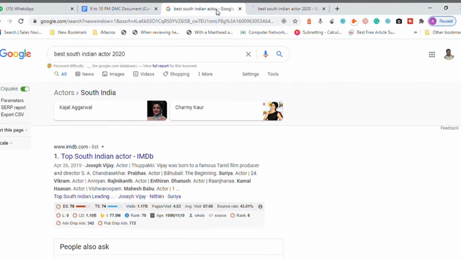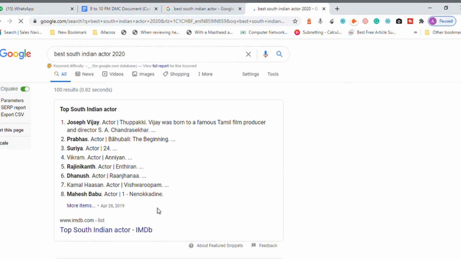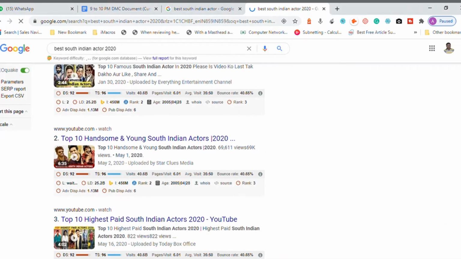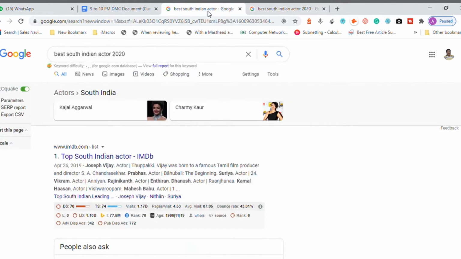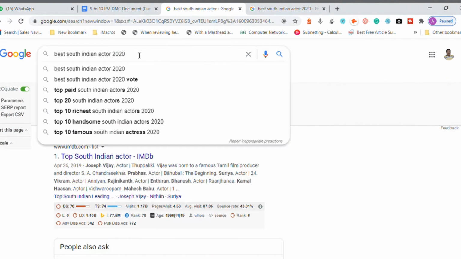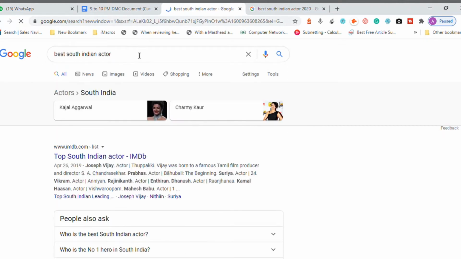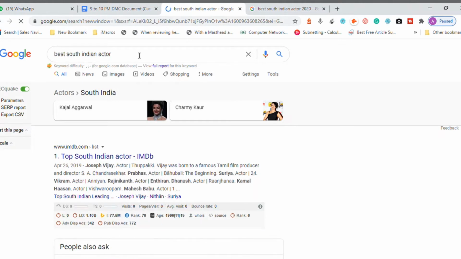Now, this one, IMDb, top South Indian actor is coming, but when I look at this one, top South Indian actor is shown in the rich results, separate box, correct? Yes. Now we have YouTube coming here. When I said 2020, YouTube videos are showing a lot, correct? But when I did not use the word 2020, when I used only the word actor, lots of websites are coming. Now, the results, whichever is displayed after searching, is completely dependent on the choice of word used by the user.